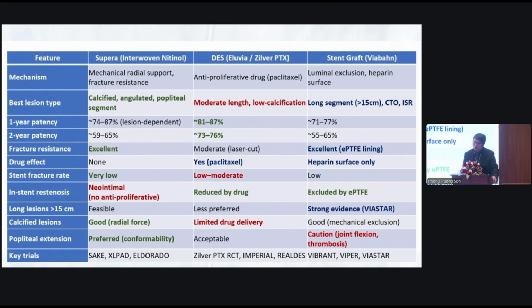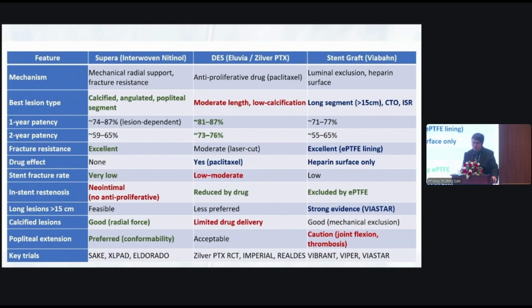The benefit of the Supera, as you know from the limb symposium, is fracture resistance and a very low stent fracture rate. Because it is created from a woven wire, it may cause neo-intimal hyperplasia because it has no antiproliferative drug. For the DES, the benefit is that it can reduce neo-intimal hyperplasia by the drug, but there may be a risk of stent fracture, especially in the popliteal region.